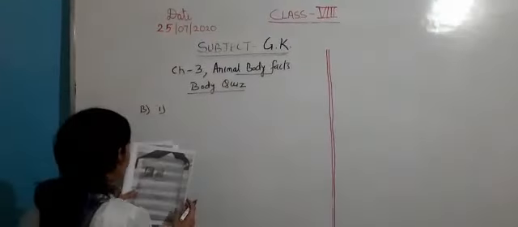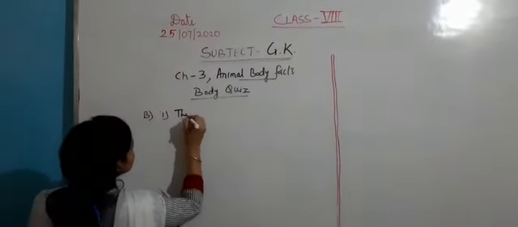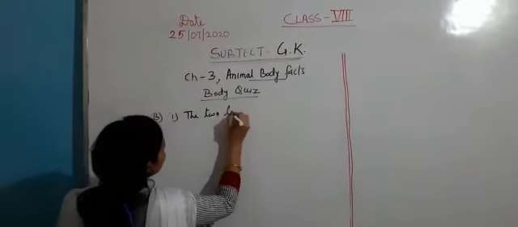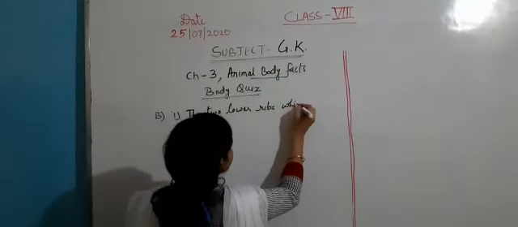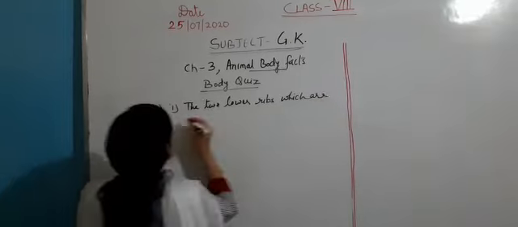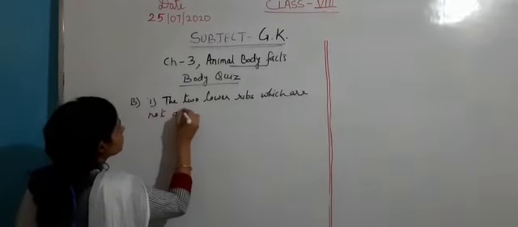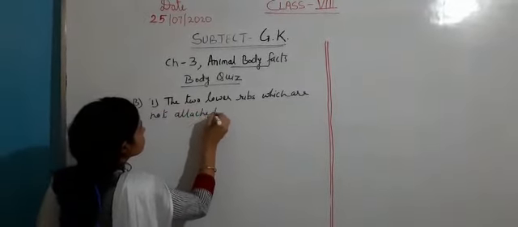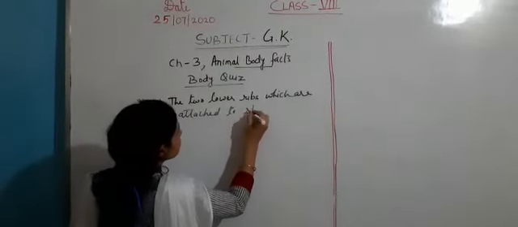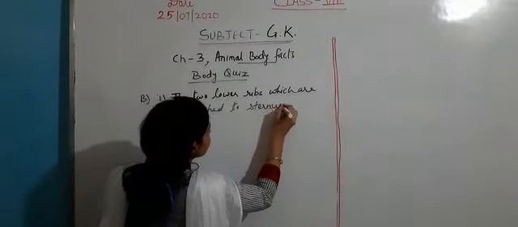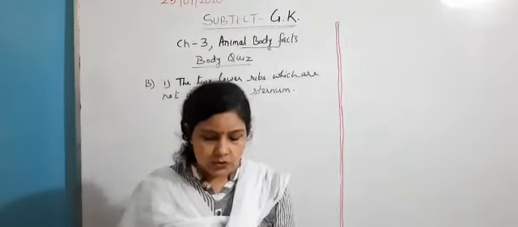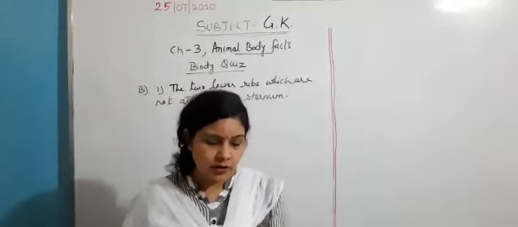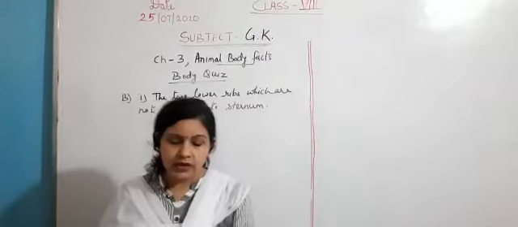What is the definition? The two lower ribs which are not attached to sternum are called floating ribs. Okay, so now the second question, which is not an example of hinge joint?